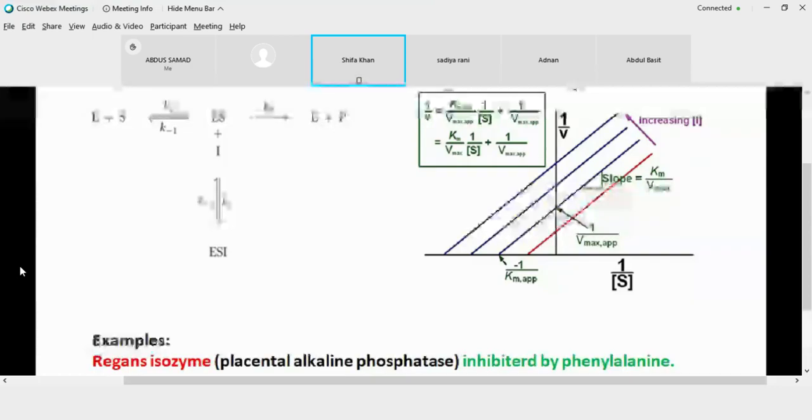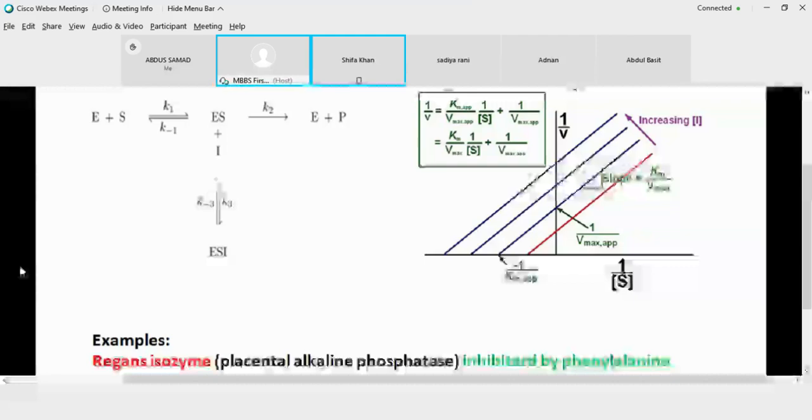Okay. What will happen to the Lineweaver-Burk equation? Will the equation change or still it will remain the same? Ma'am, it will remain the same. The whole equation? Yes, ma'am. See the green rectangle. Is it going to change or not? Ma'am, because Vmax is also present on the other side, so that's why it's going to change. Yes. One part will remain the same.